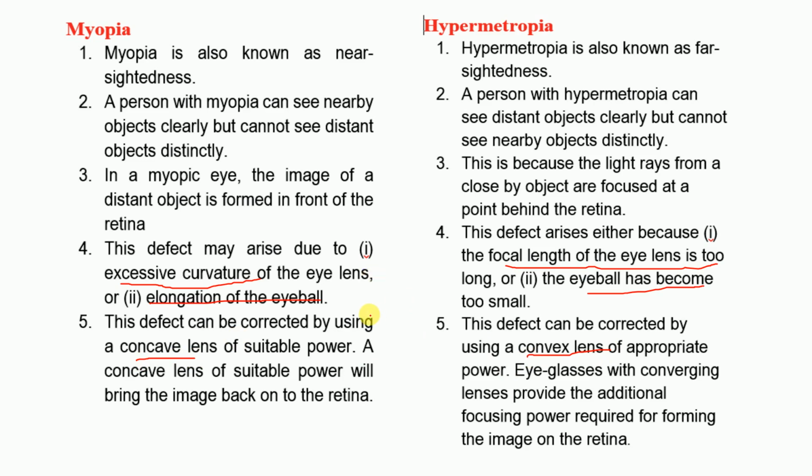It is very important. A short question will be there: write a short note on myopia, write a short note on hypermetropia. Distinguish between them can also be asked, with a diagram. You have to write it with the diagram. Also, a situational question will be asked, meaning your friend is having so and so symptoms, what may be the defect. So study it properly. You can take a screenshot and study all these distinctions.